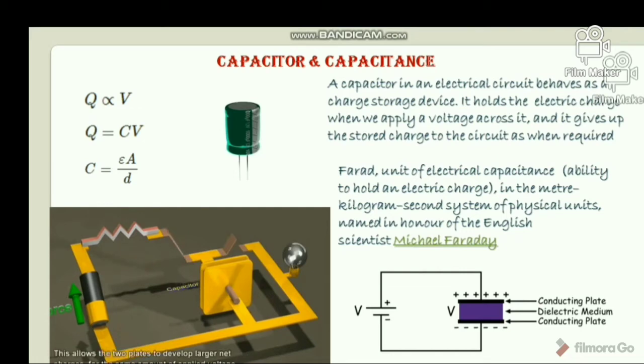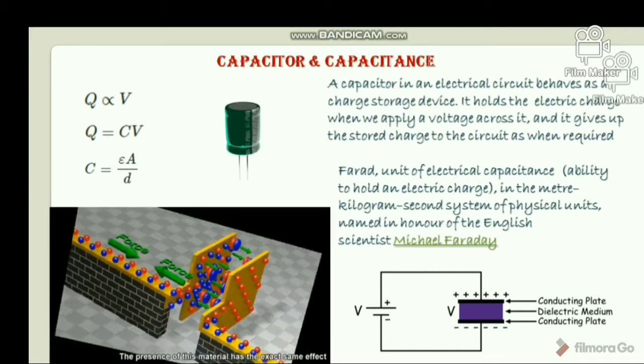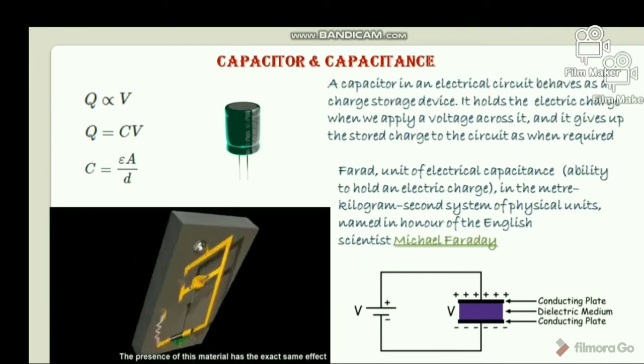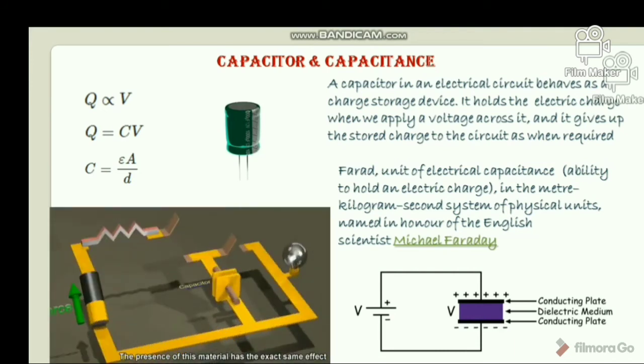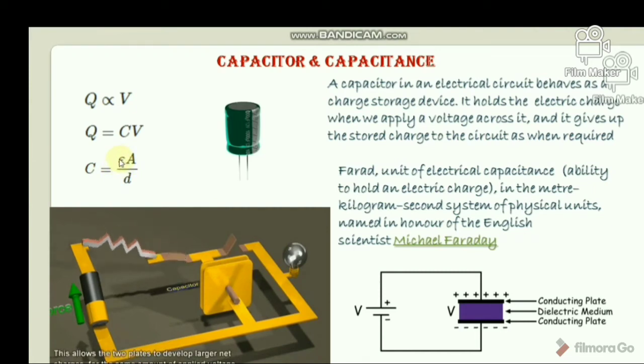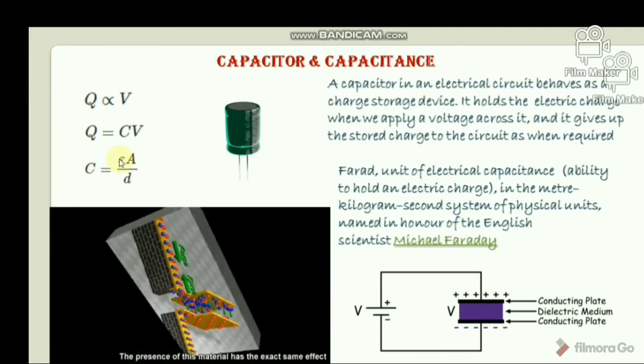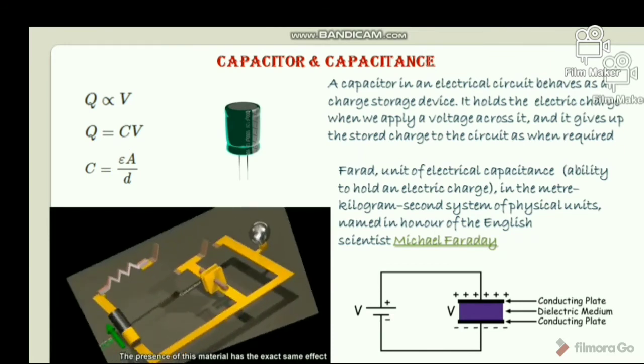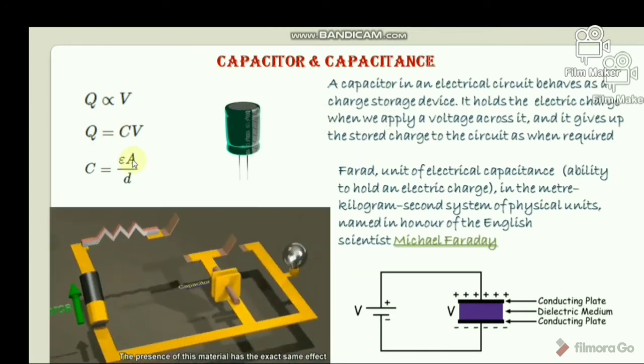So the capacitance depends upon three physical factors: the active area of the capacitor conductor plates, the distance between the conductor plates, and the permittivity of the dielectric medium. So C equals epsilon A by d, where epsilon is the permittivity of the dielectric medium, A is the active area of the plate, and d is the perpendicular distance between the plates.